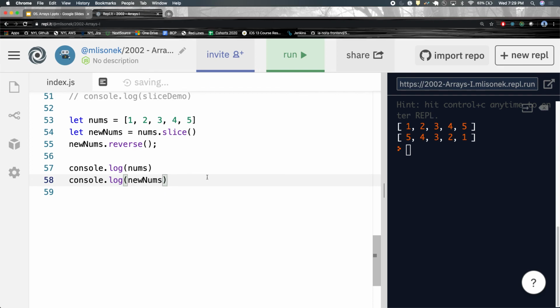Can you add things to the middle first? Yes, with the splice method, but that's not for today, because splice is confusing and annoying.